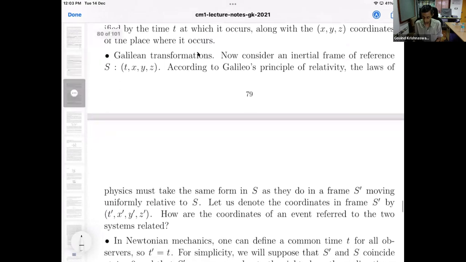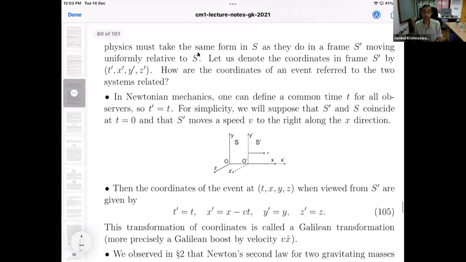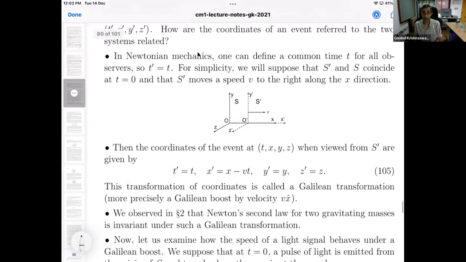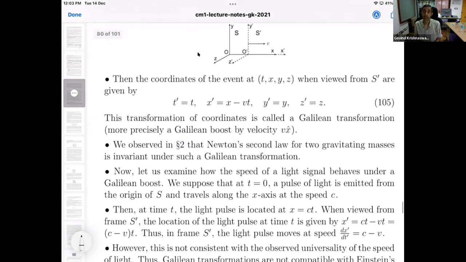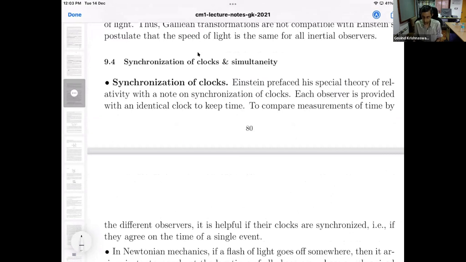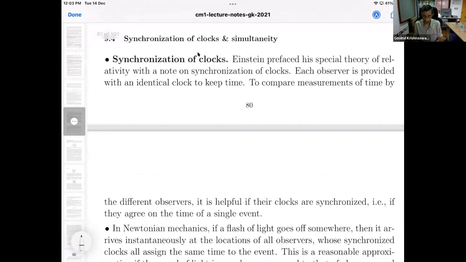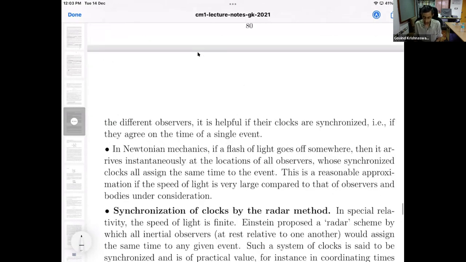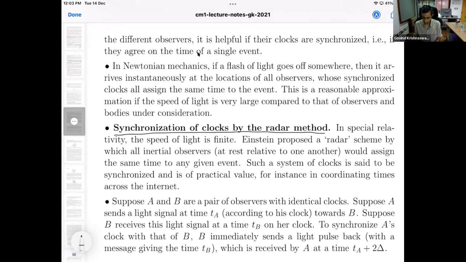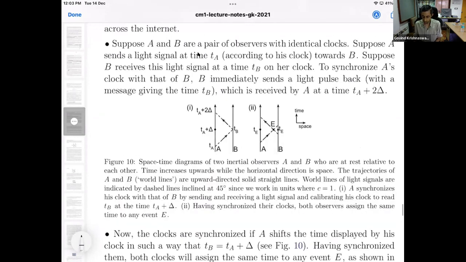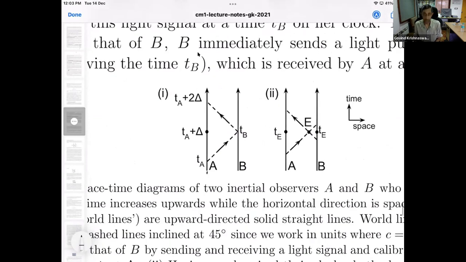Then what we began discussing is, after establishing the incompatibility of Galilean transformations with the finite constancy of the speed of light, we went on to some concepts concerning simultaneity and the synchronization of clocks. So I described to you the so-called radar method, or radar scheme, of synchronizing clocks. We had two observers who are at rest relative to each other. This was the simplest possibility, and we explained how they could synchronize their clocks.